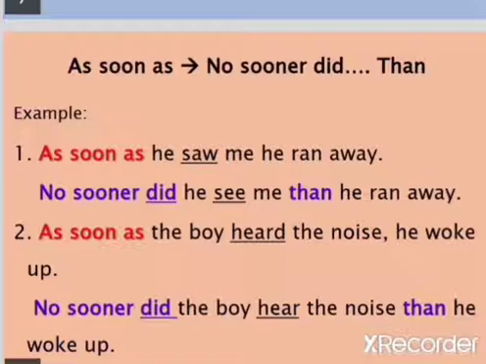So here the answer is no sooner did he see me than he ran away. Here it is necessary to add the word than before the second part of the sentence. And saw, the verb, is changed to see, because at the beginning of the sentence we used no sooner did.